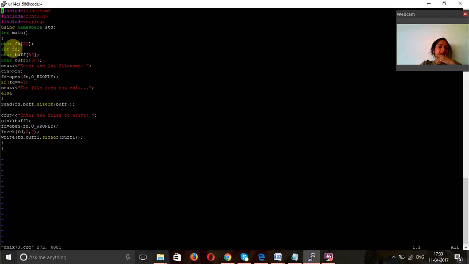And now my third program. Here I'm giving character fn of size 20, and int fd, char buff 50 and char buff 150. I'm asking the user to enter the first file name, getting it in fn, and fd equal to open fn read only. If fd is equal to -1, then print that the file does not exist. Else read fd, buff, size of buff. Enter the data to write, and I'm getting it in buff 1. fd equal to open with write only, then else for fd, and write fd, buff 1, size of buff 1.